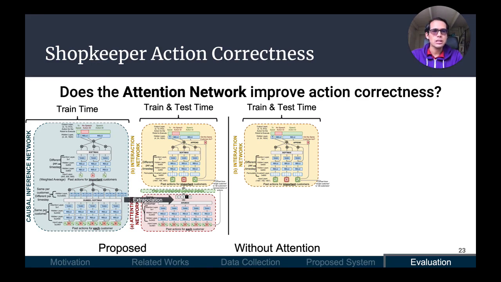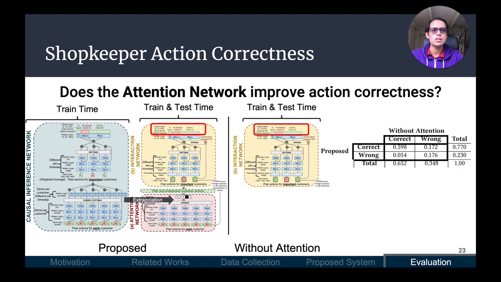We look at the correctness of predicted shopkeeper actions as determined by our human coders. Our results show that the proposed system is in fact better than the without attention system, with 77% correctness compared to 65.2%, which is a significant difference.